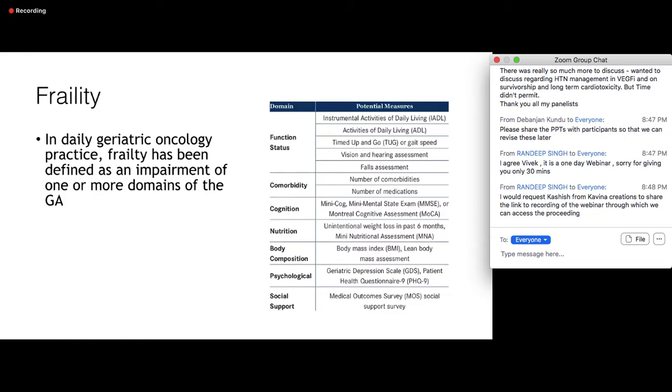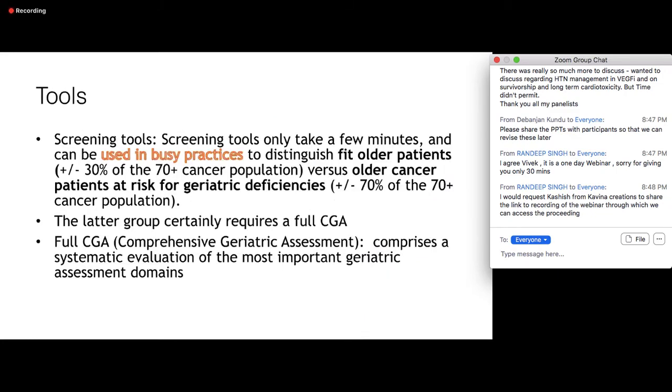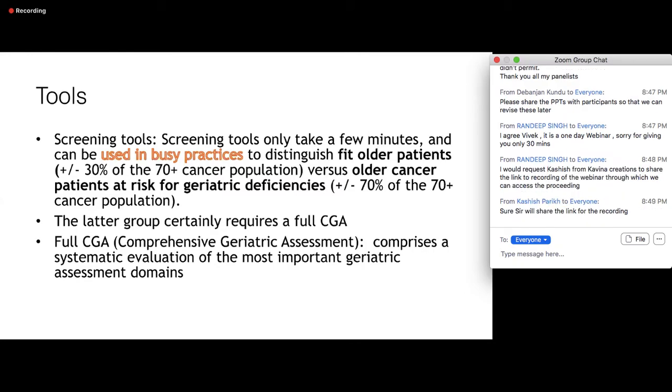So these are the different measures which I'll be talking about in detail. The tools that we have for geriatric assessment can be broadly divided into 2 tools. You either have a screening tool or you do a full comprehensive geriatric assessment. The screening tool will only take a few minutes. It can be used in a busy practice.